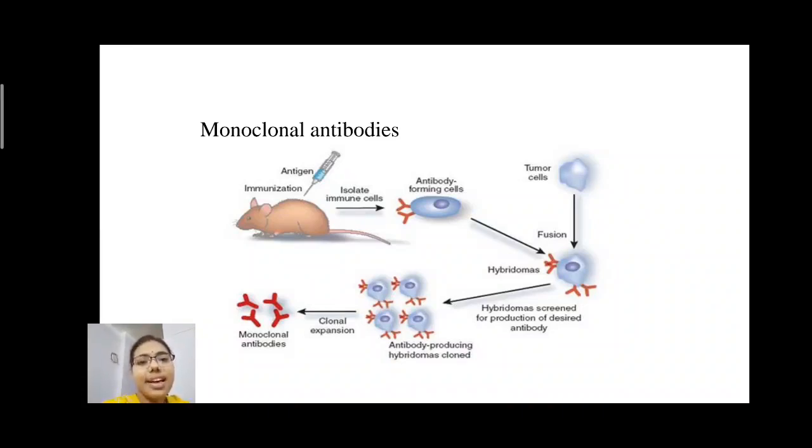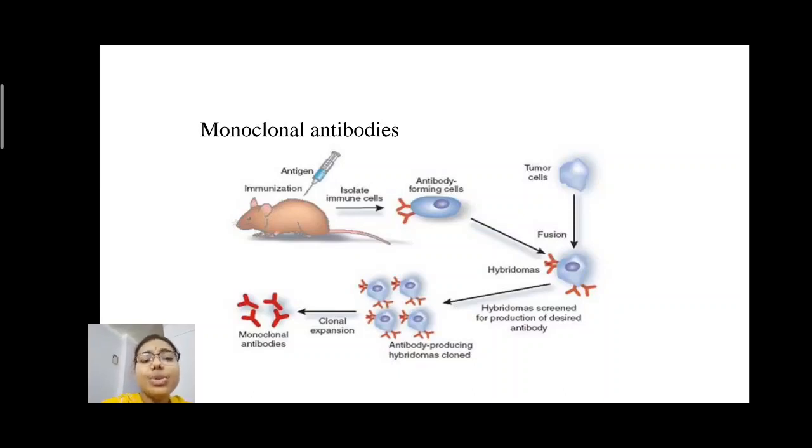Here we can see a production procedure of monoclonal antibodies, and this procedure was devised by George Kohler and Cesar Milstein in 1975. This method relies on the fusion of a B cell of an immunized animal, typically a mouse, with an immortal myeloma cell and growing them under a condition. In this condition, the unfused cells and tumor cells cannot survive.